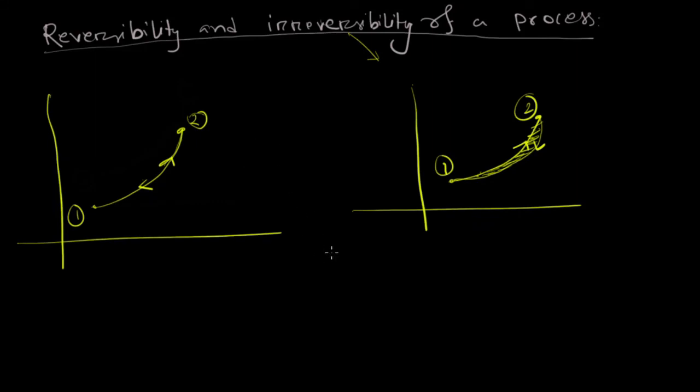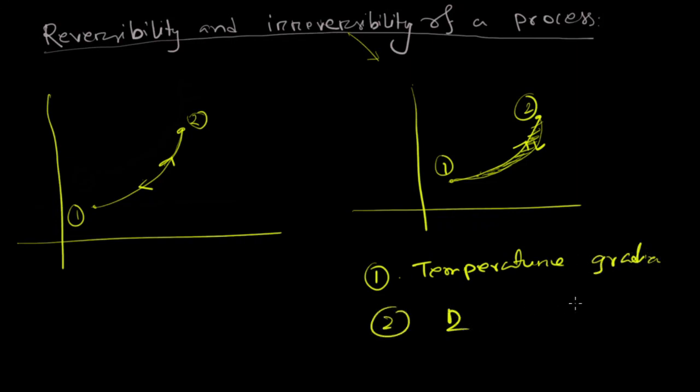In reality all the processes are irreversible. The causes are temperature gradient, pressure gradient, and most importantly friction. For all these reasons all the processes are irreversible.